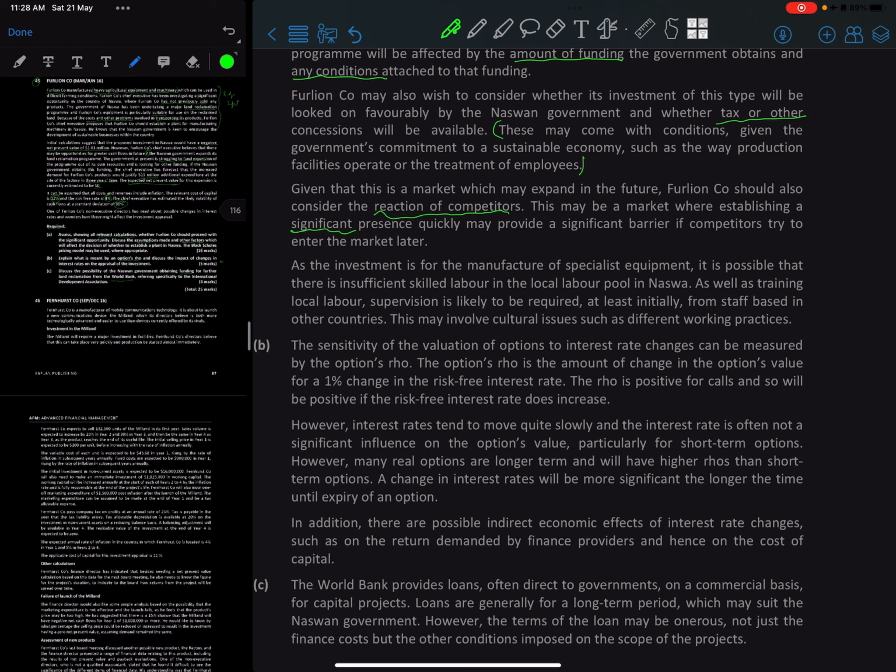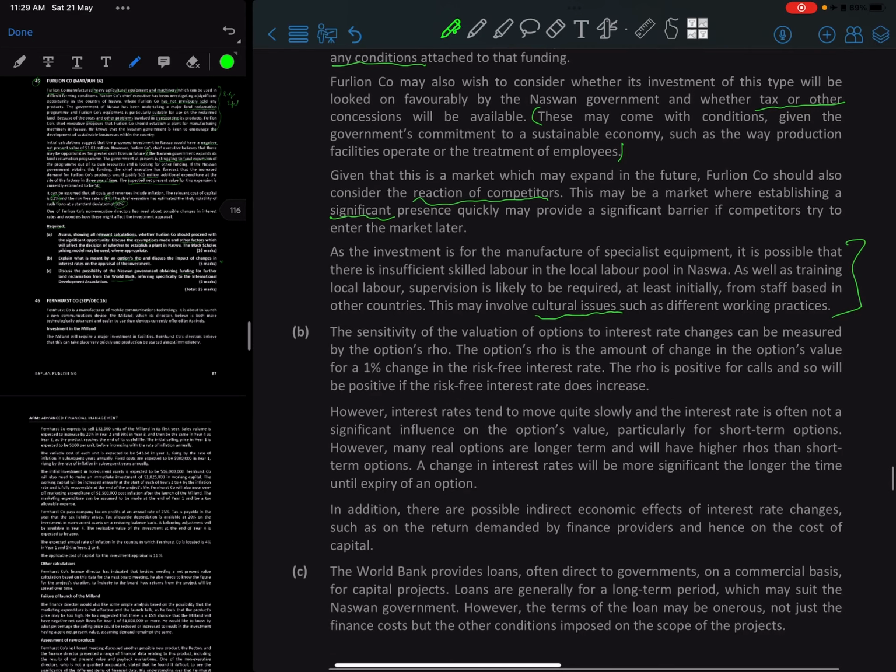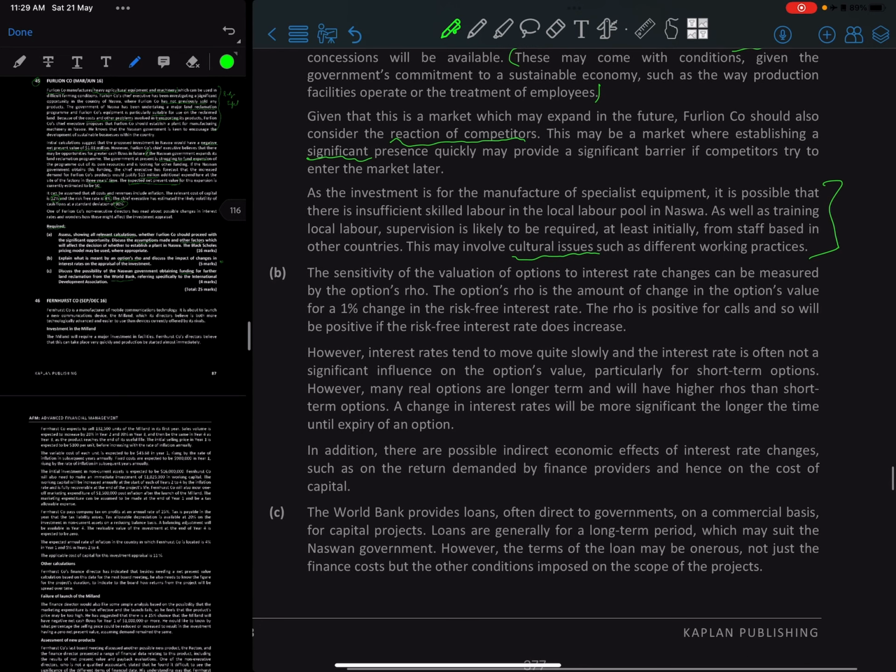So as the investment fees for the manufacture of specialist equipment, it is possible that there is insufficient skilled labor in the labor pool in Nazwa, as well as training local labor. Supervision is likely to be required, at least initially, from staff based from other countries. There may be also cultural issues. We should always talk about that, right? Right, cultural issues, and then we can just point out all these things.